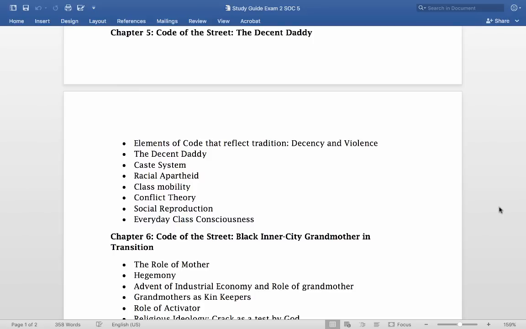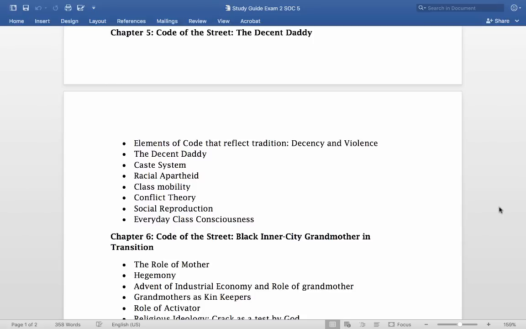Social reproduction just means that a lot of people that are stuck in a social class tend to learn the values of their social class, and it tends to get reproduced over time, right? So, for example, a lot of people in lower working class families are taught a strong work ethic, right? Because they're taught that the only way they're going to be able to financially survive is by working very hard and lots of hours, right? So that just means that you start to learn those things, and they tend to get passed on generationally.